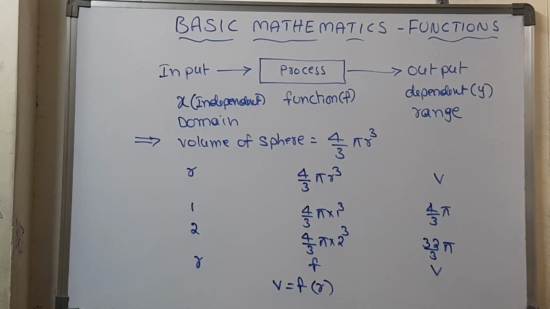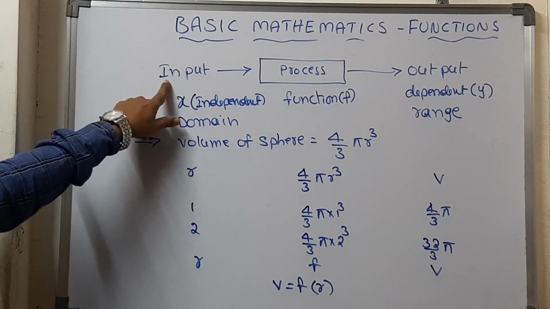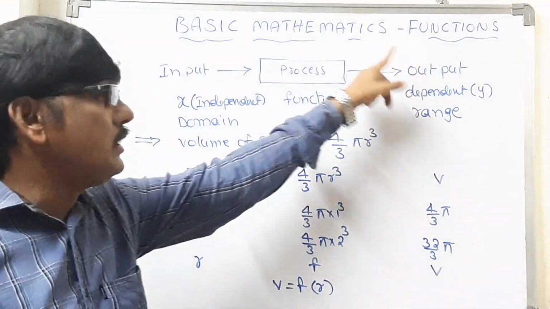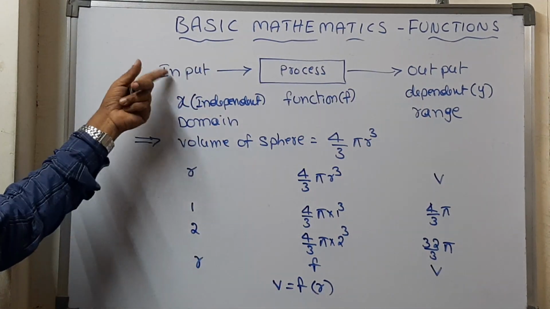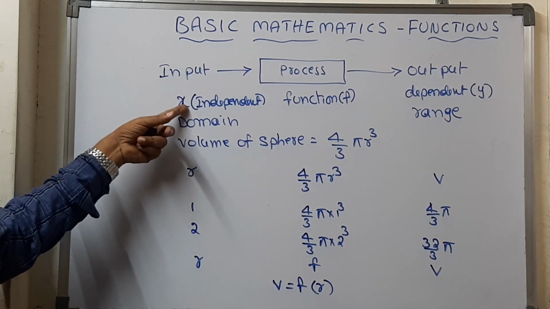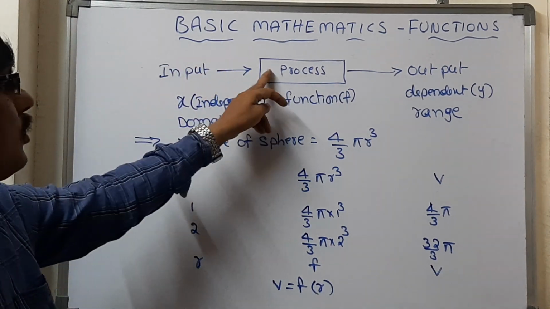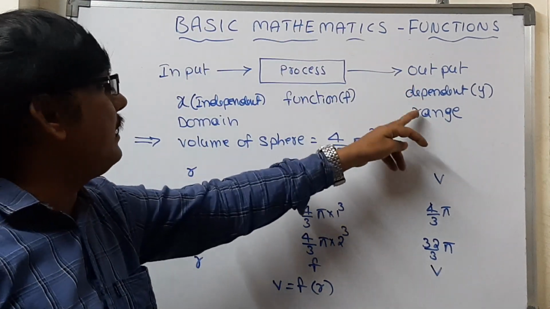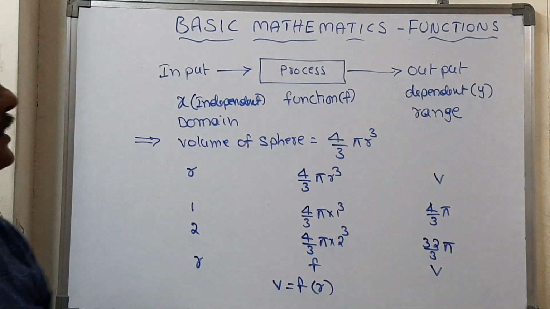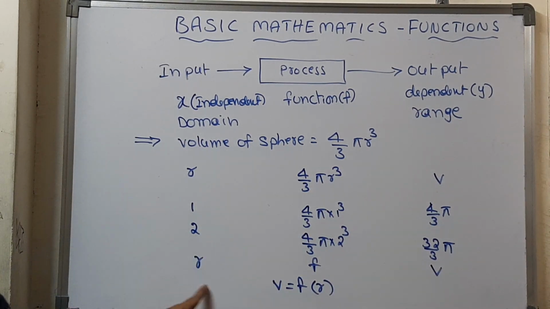Got it? This is the procedure we actually follow to write any sort of function. Just write down this one and keep it in mind: input, process and output. Input is called the domain, whatever input we give, that is independent, and then the process takes place. Depending upon the input and the process, the output comes to us, and that output we call the range. Ultimately we get v is equal to function of r, and as we already wrote, y is equal to function of x.